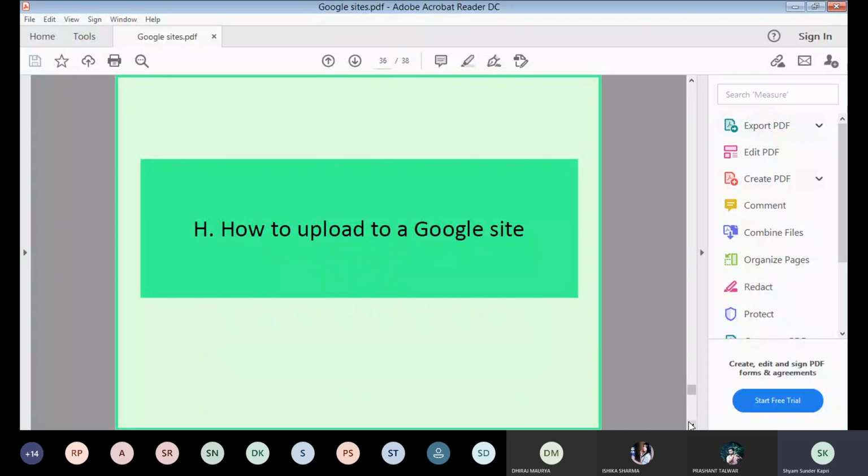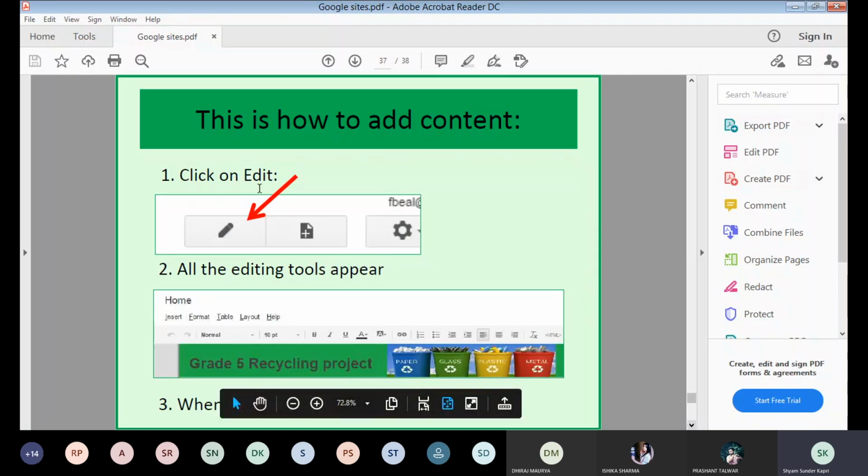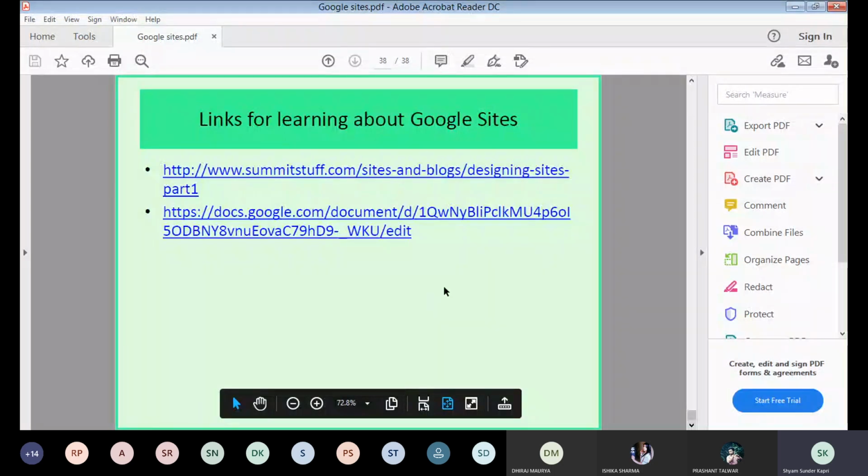How to upload to a Google site? This is how to add content. Click on edit, and all the editing tools appear. This is how we use Google Sites, free of cost. Here is a link for learning about Google Sites.